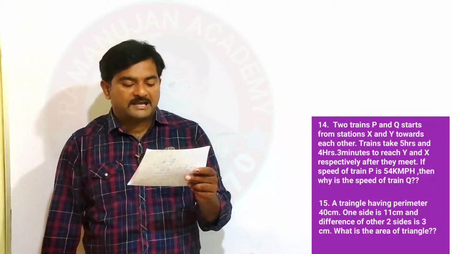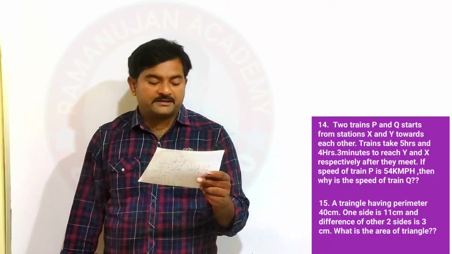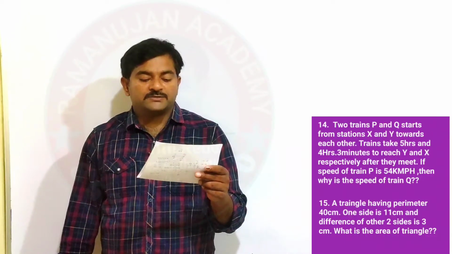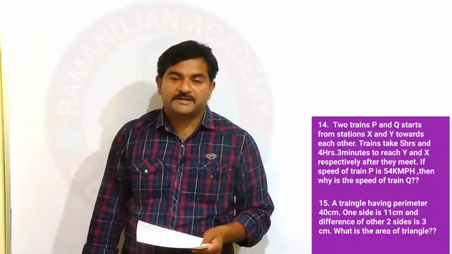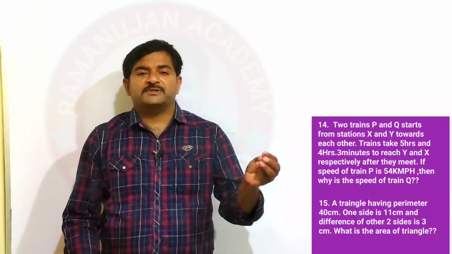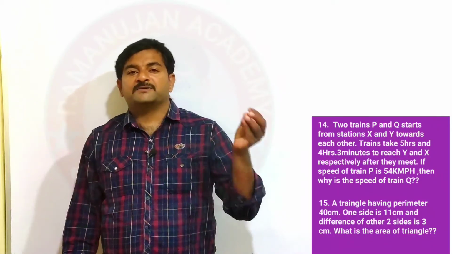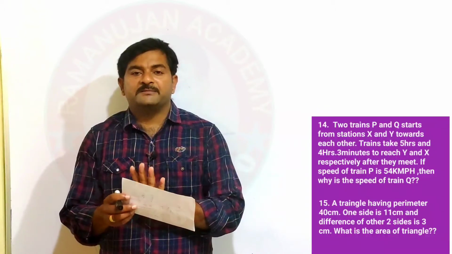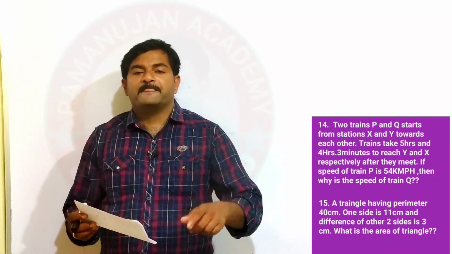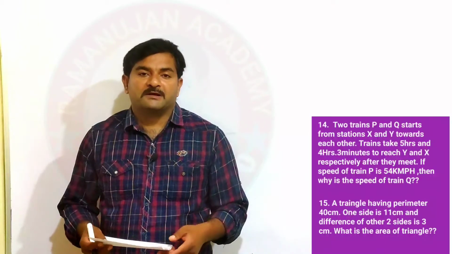A triangle has a perimeter of 40 centimeters and one side is 11 centimeters, and the difference between the other two sides is 3 centimeters. What is the area of the triangle? He asked to find the area of the triangle. If he had specifically mentioned an equilateral or isosceles triangle, then we would have some specific formulas. But since he didn't mention anything, simply apply Heron's formula. What is it?